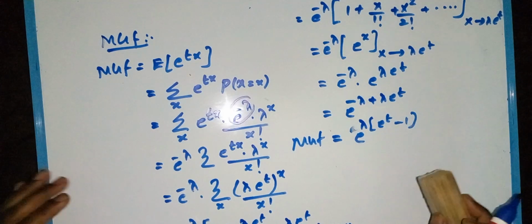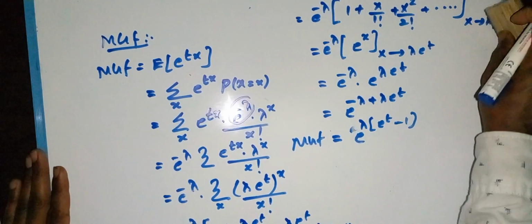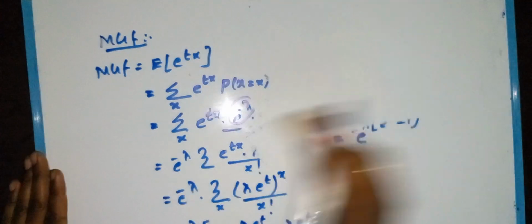So what is the MGF of the Poisson distribution? e power lambda into e power t minus 1. Now, secondly, find the variance of the Poisson distribution, or the mean of the Poisson distribution. So, mean.